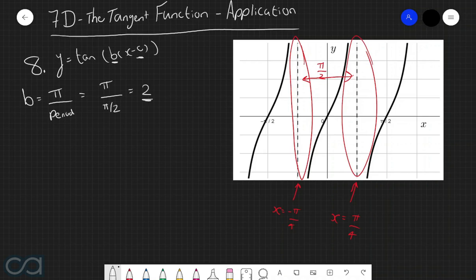And so this means that b is equal to pi divided by pi over 2, which is equal to 2. Now, in order to find the value of c, we're going to use the fact that our first positive vertical asymptote occurs at x equals pi over 4. Because we know that for the basic tan function of y equals tan of x, the first positive vertical asymptote occurs at x equals pi over 2.